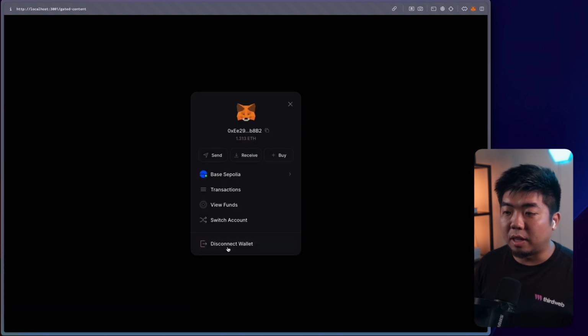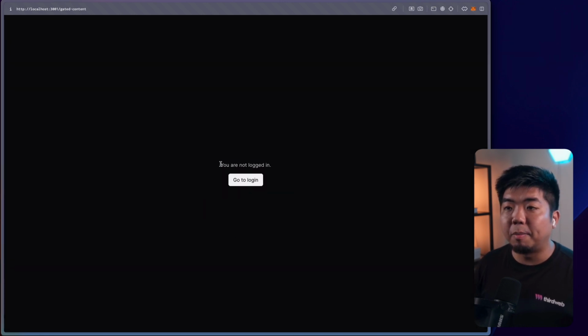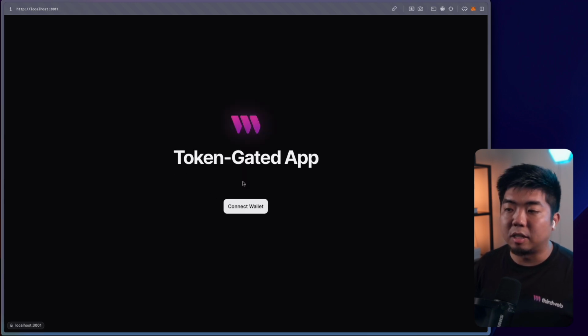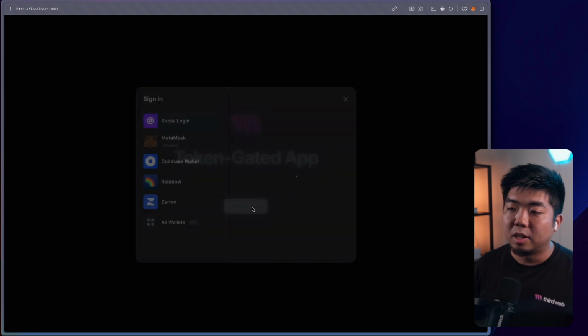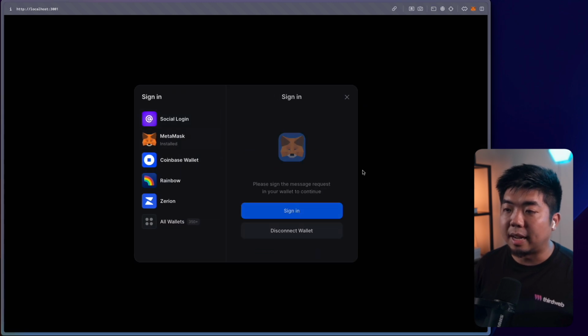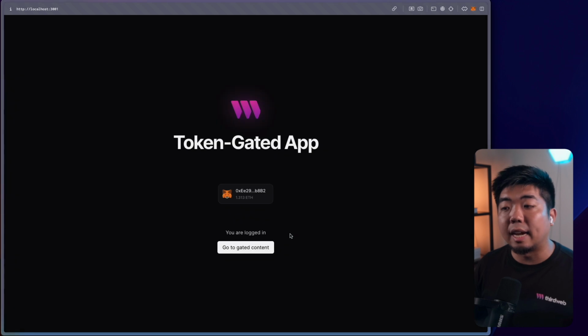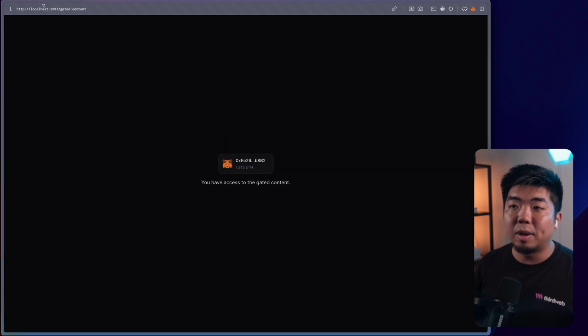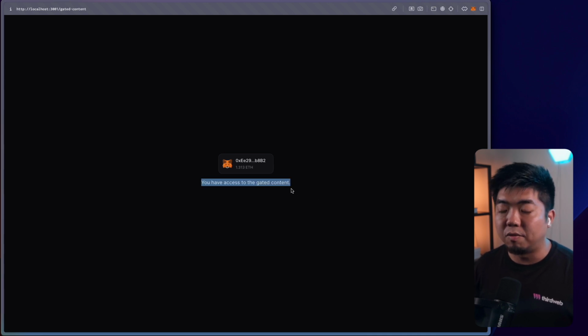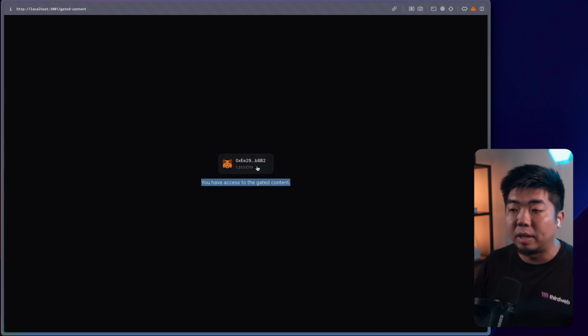So if I were to just log out and disconnect here, you see we get brought to the must log in component that we made, which is just going to navigate us back to our homepage. So we can connect our wallet again. Let's do that one more time. Sign in. And this time when we go to our gated page, we should just gain access right away, not having to go and claim the NFT. So there you go. We can now view our gated content and we have access to viewing all of that content because we do own the NFT.